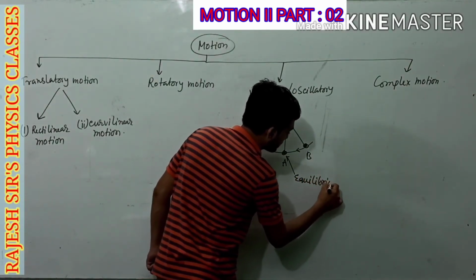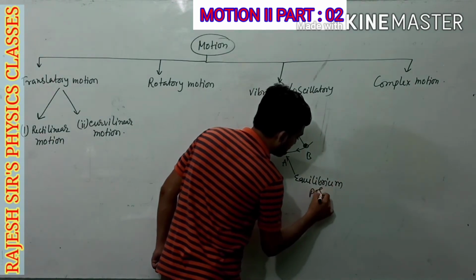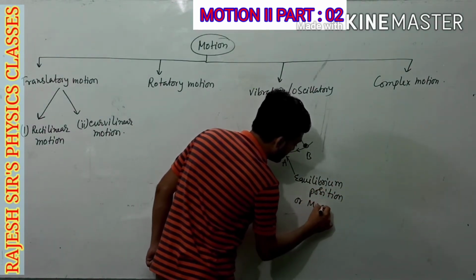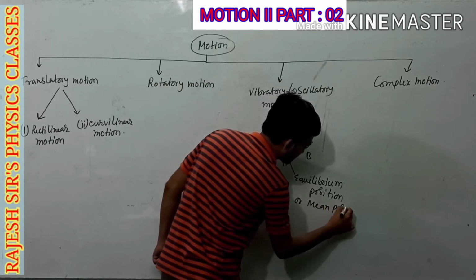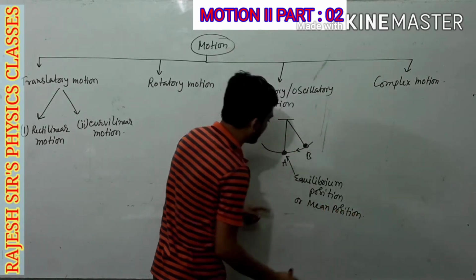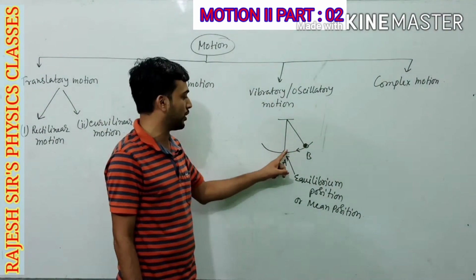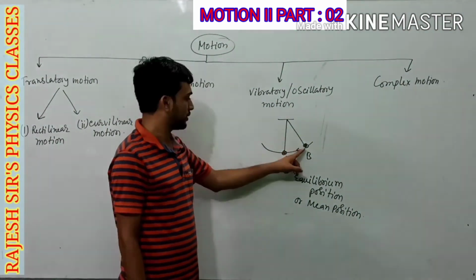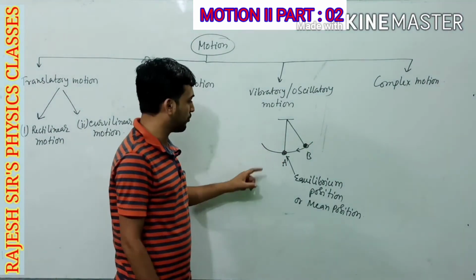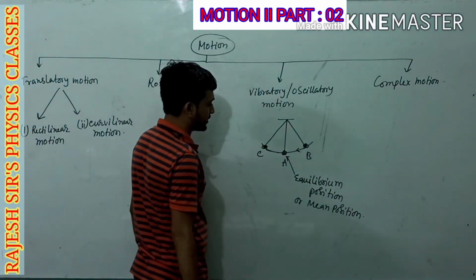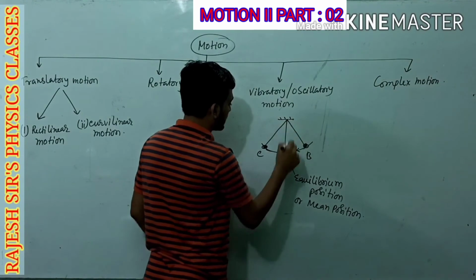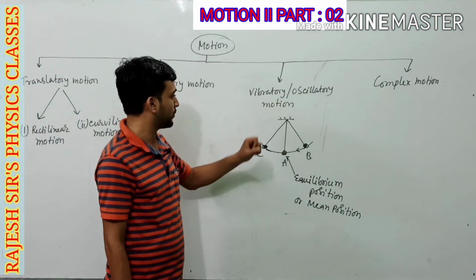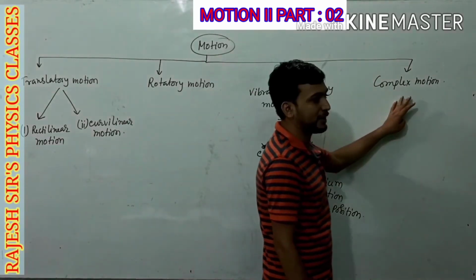Equilibrium position or mean position. After coming to this position, the bob will not come to rest because of the tendency of motion. The bob will go on moving until it reaches the point C. So in this case, the motion performed by the simple pendulum is the case of oscillatory motion. Now complex motion.